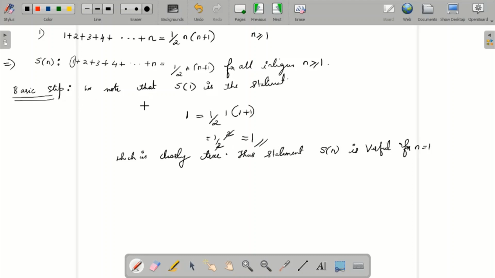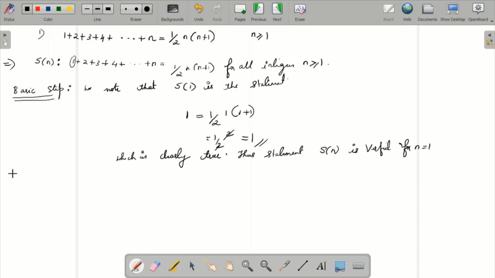Now you came to know that we proved that S of 1 is true. That is what the induction principle told us: verify that S of 1 is true. When you take S of 1, it is only the first value, so I cannot take 1 plus 2 plus 3 plus 4 and so on. It is only one value. So I took 1, that is equal to half into 1 into 1 plus 1. So 1 is equal to 1, which is true, and we verified that it is true for n equal to 1.